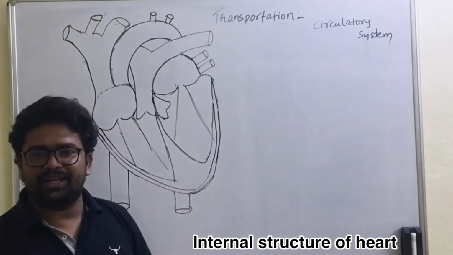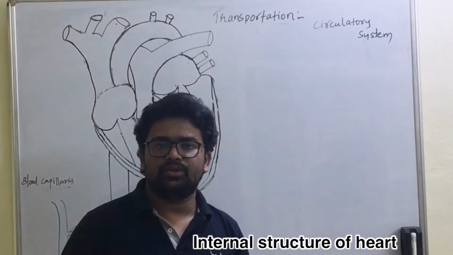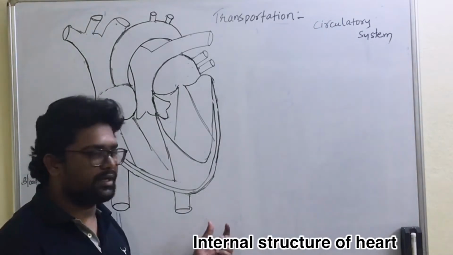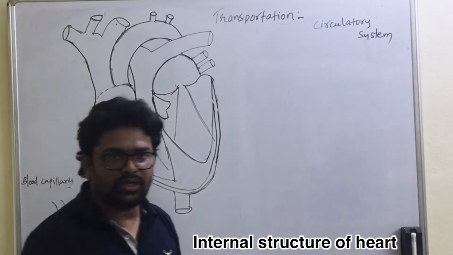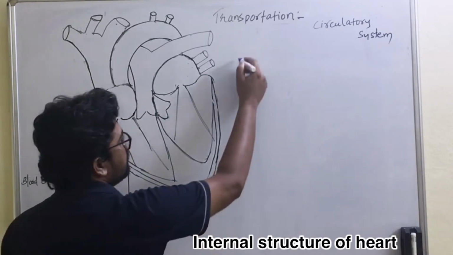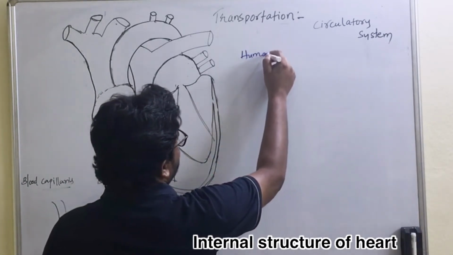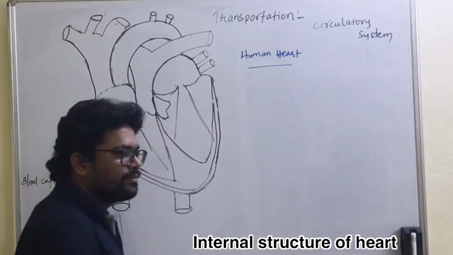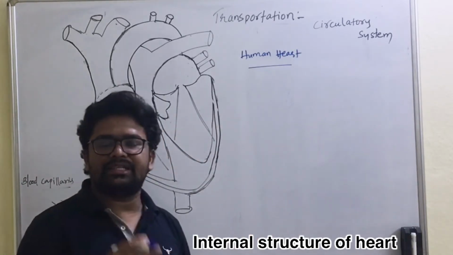Transportation of materials takes place through blood and it is pumped by the heart. So let us discuss the various parts that are involved in the heart. The human heart is the topic that we are going to discuss here. So where is the heart situated?